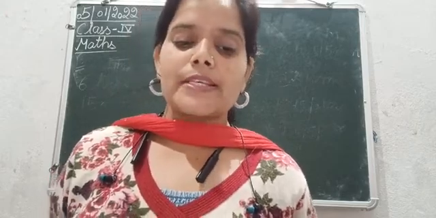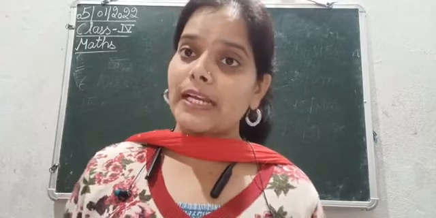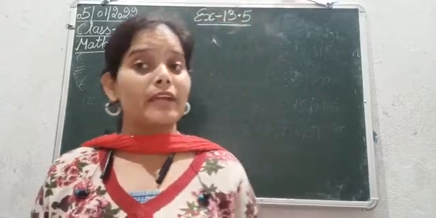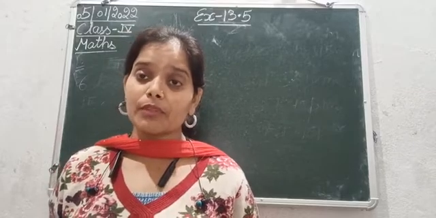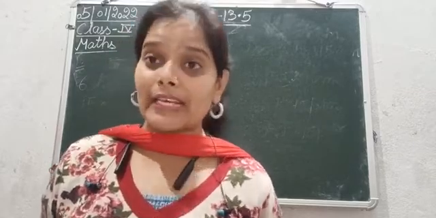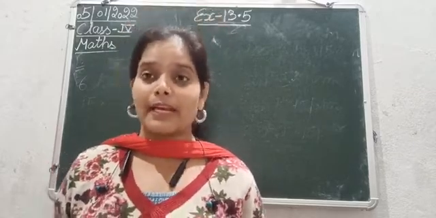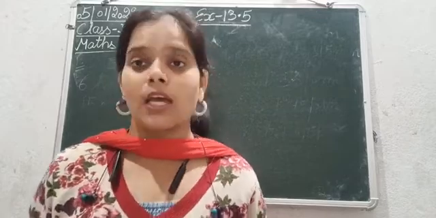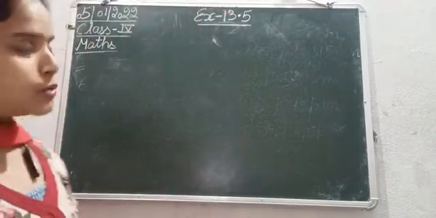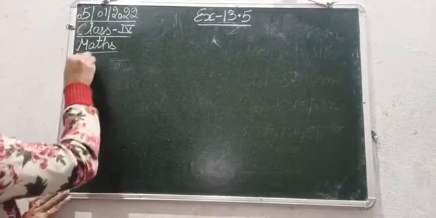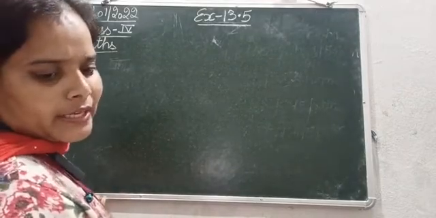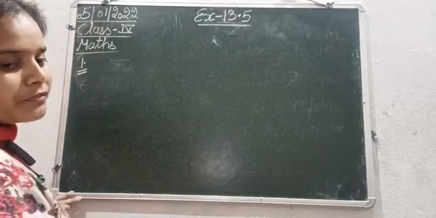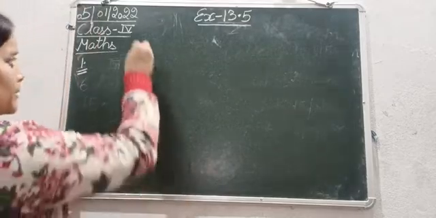In this topic basically what we do is calculate the number of days by adding and subtracting the number of days.